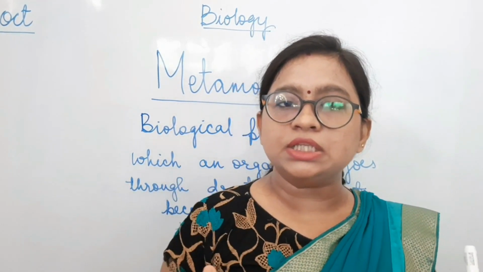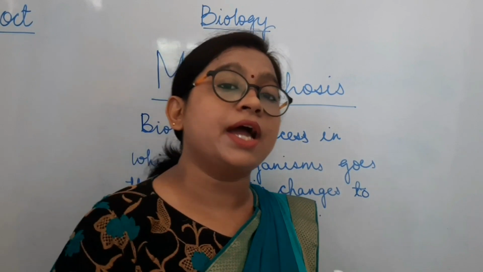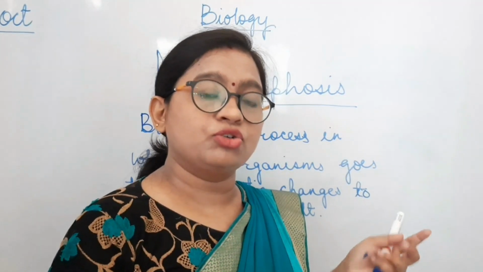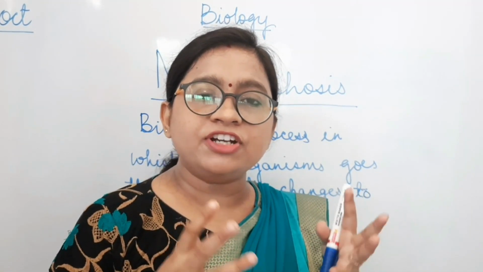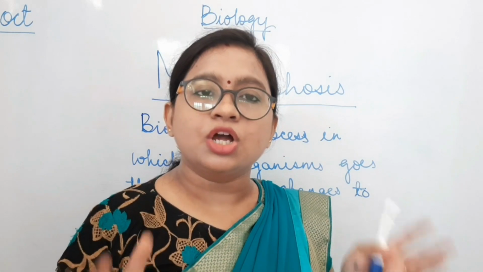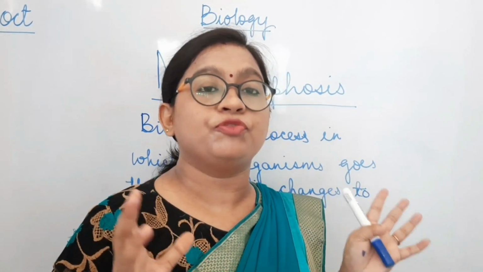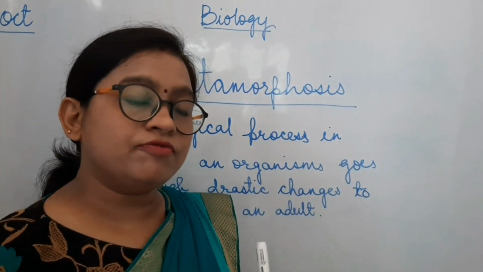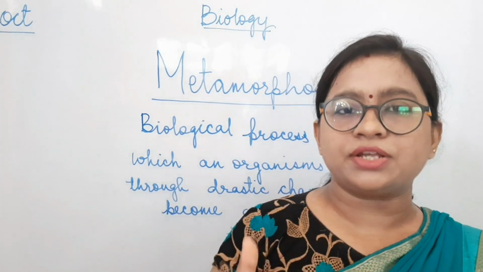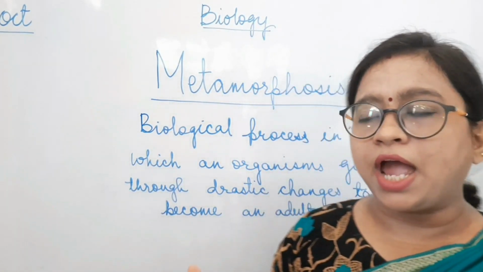But this is not the case with frogs, insects and other animals which we have talked about under the topic of metamorphosis. They have a drastic change. Drastic means quite different, very unfamiliar, not predictable. Those changes can be seen in this phenomenon, metamorphosis. It is a phenomenon in which a body goes through drastic, different, unpredictable changes